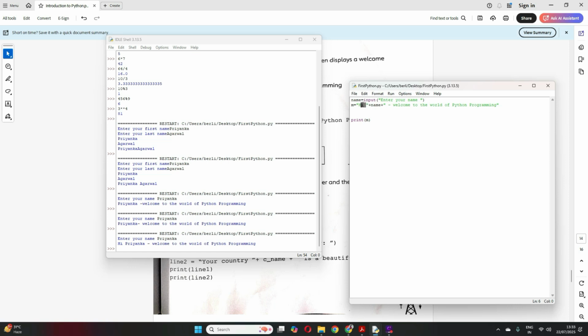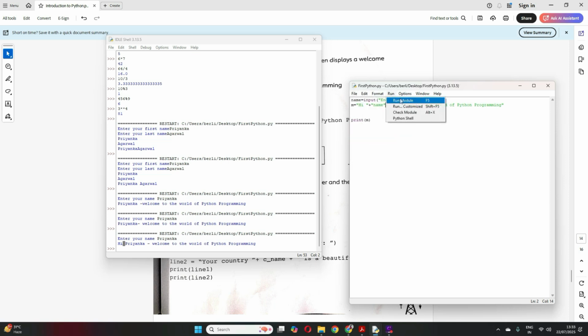So within this double quotes, whatever you write, if you give a space also, see I've given a space, it comes as a space here. Whatever you write within double quotes comes as it is, and then you put a variable with a plus in the middle, then it will join this. This variable shouldn't be in double quotes, guys. If you put this in double quotes, it will be considered a normal string. It will not come as a variable.